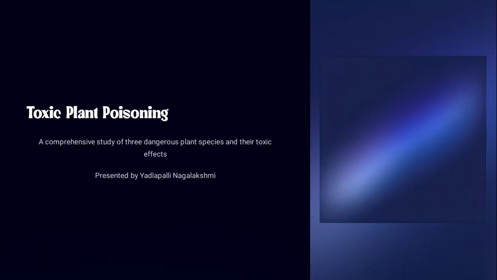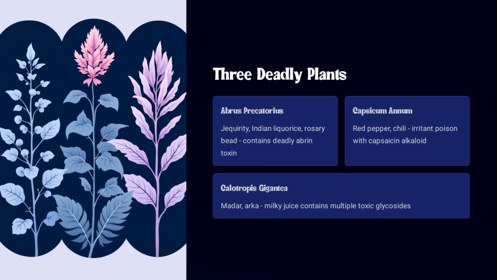Hello, hi everyone. In this video, we are going to cover mostly three important toxic plant poisonings. The three main important poisons are Abrus precatorius, Capsicum annuum, and Calotropis gigantea. Abrus is also known as rosary bead, and it contains a deadly toxin that is abrin. It is known as a toxalbumin, and its action resembles the poison of a snake.